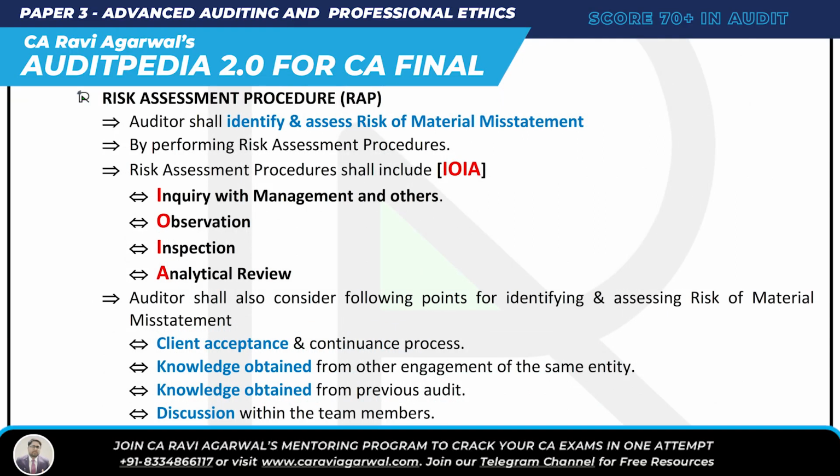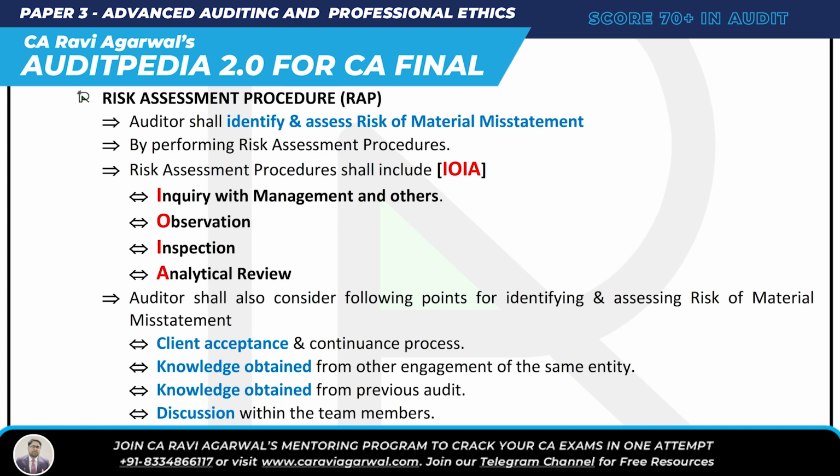So first requirement of essay 315 is risk assessment procedure, RAP. The auditor shall identify and assess risk of material misstatement by performing risk assessment procedure. If an auditor wants to identify and assess the risk of material misstatement, he has to perform risk assessment procedure. Very simple. What does risk assessment procedure include? It includes IOIA. I is inquiry, O is observation, I is inspection, and A is analytical review. So very simple requirement of essay 315.